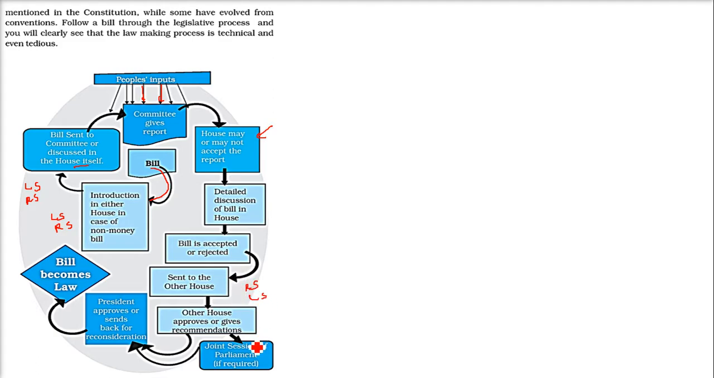approve or reject it. Now, if there is a difference between the Lok Sabha and Rajya Sabha outlook, a joint session of Parliament is called. Both Lok Sabha and Rajya Sabha members are there in the joint session. Once the bill is approved by both the houses, it is sent to the President. The President may approve it or send it back for reconsideration. Then the whole process will be done again. And if the President signs it, the bill becomes law.